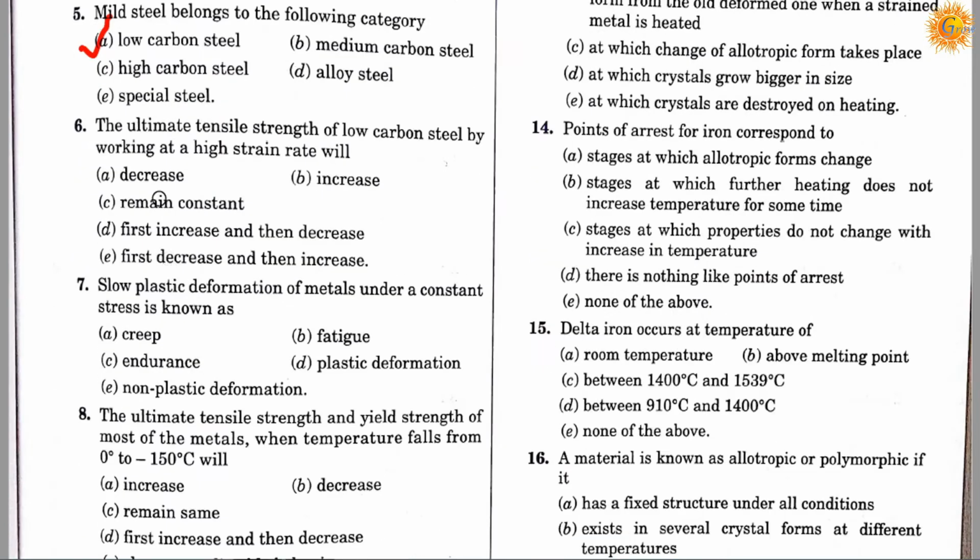Question number 6. The ultimate tensile strength of low carbon steel by working at a high strain rate will: option A, decrease; option B, increase; option C, remain constant; option D, first increase and then decrease; option E, first decrease and then increase. Correct answer is B. It means the ultimate tensile strength of low carbon steel by working at a high strain rate will increase.